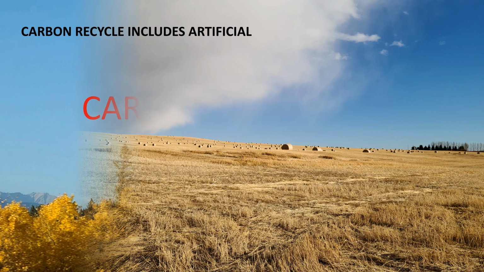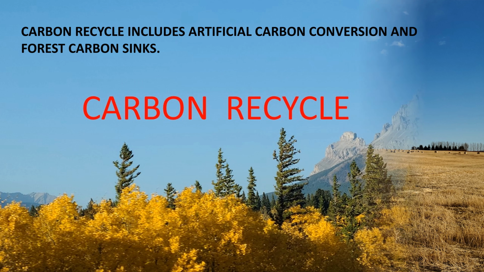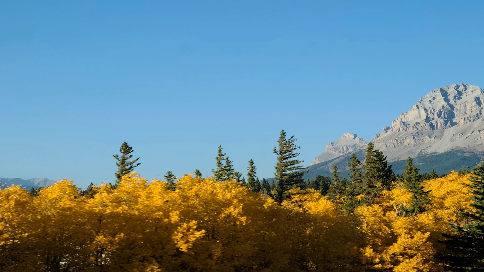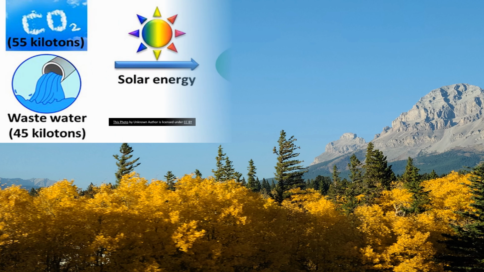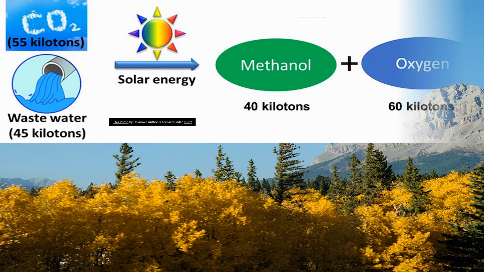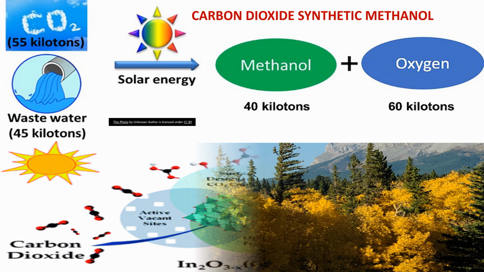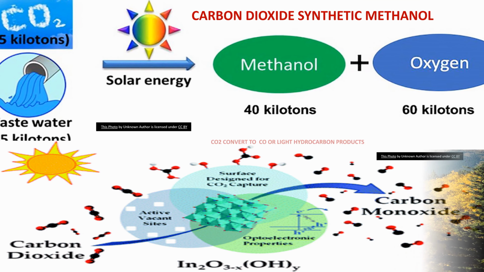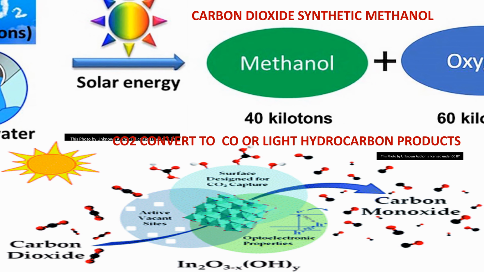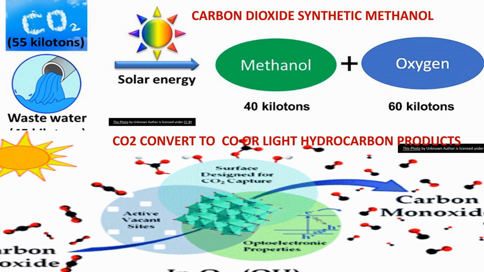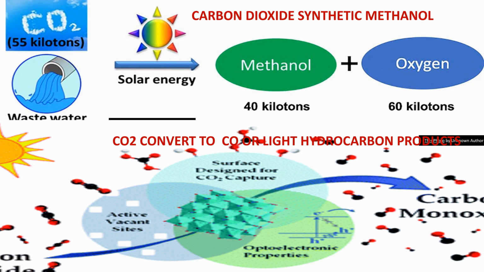The carbon recycle includes artificial carbon conversion and forest carbon sinks. Artificial carbon conversion refers to converting carbon dioxide into useful chemicals or fuels like methanol, or carbon monoxide and furthermore synthetic hydrocarbon products, etc. Japan has leading technologies in this field. It is said that the jet fuel converted from CO2 will be comparable to conventional jet fuels by 2030, and plastics converted from CO2 can compete with current plastics by 2050.